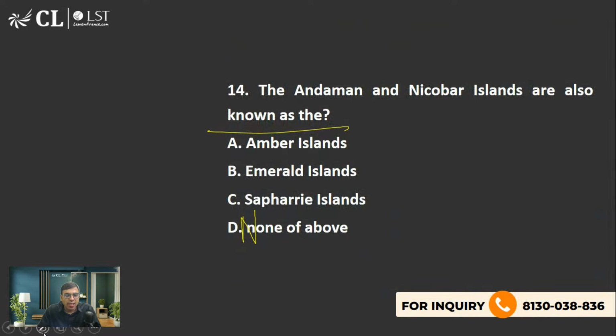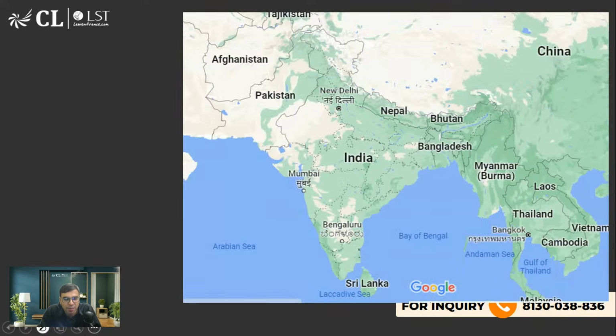So the right answer is yes, Bhagat Karan, you are right. Emerald Island. So B is the right answer to this question. So Andaman Nicobar is also called Emerald Island, Emerald. Yes, Siddhi, you are also right.